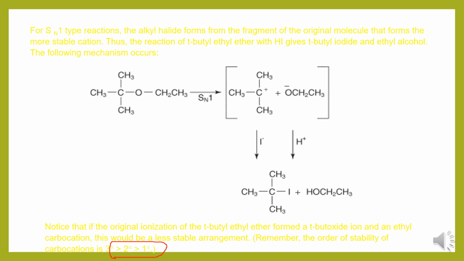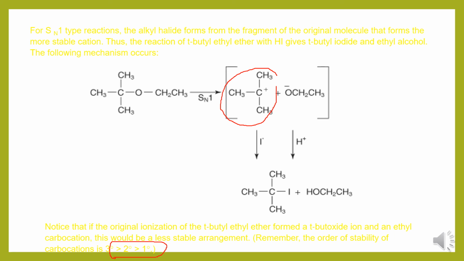Therefore, I have given this illustration also. The alkyl halide forms from the fragment of the original molecule that forms the more stable carbocation. So this is the more stable carbocation. Thus the reaction of tertiary butyl ethyl ether with HI gives tertiary butyl iodide and ethyl alcohol as products.